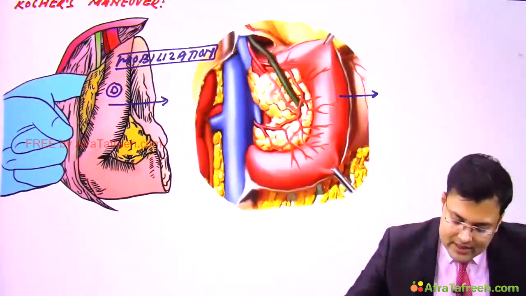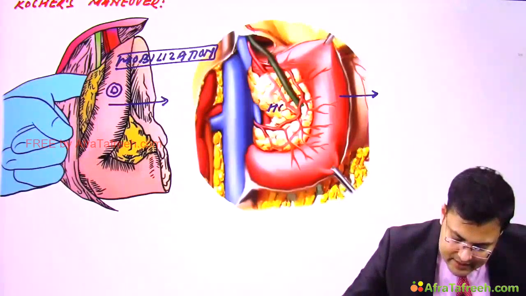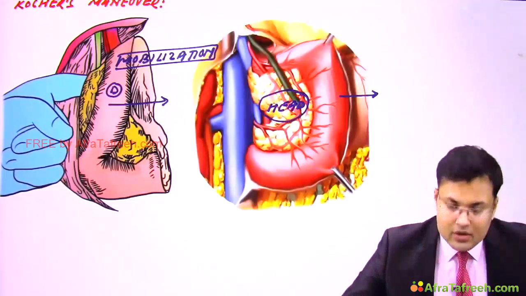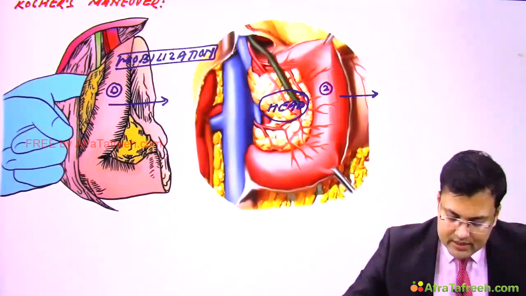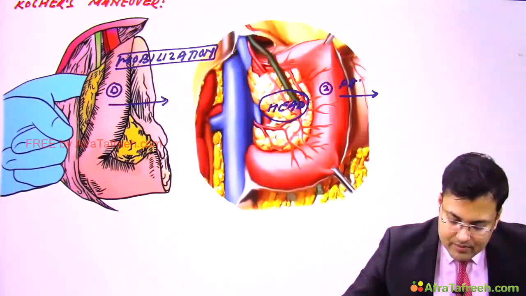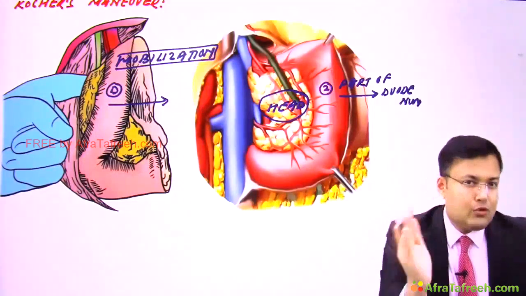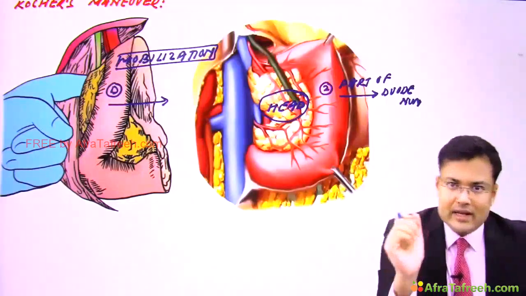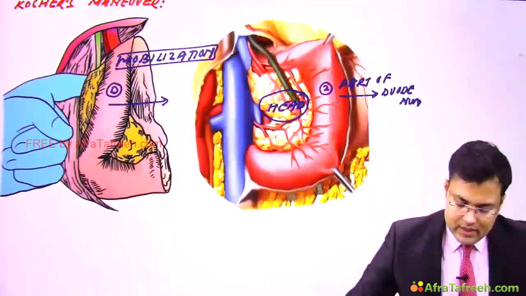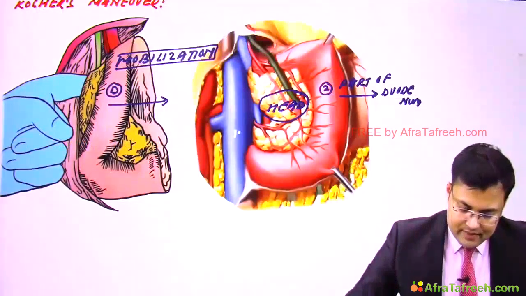Whenever you perform the mobilization of this duodenum, we are going to visualize the head of pancreas. Can you see the head of pancreas? What else can you see? You can see the second part of duodenum, and the structures located posterior to the pancreas and second part of duodenum, like what? Here you can see IVC. Clear?